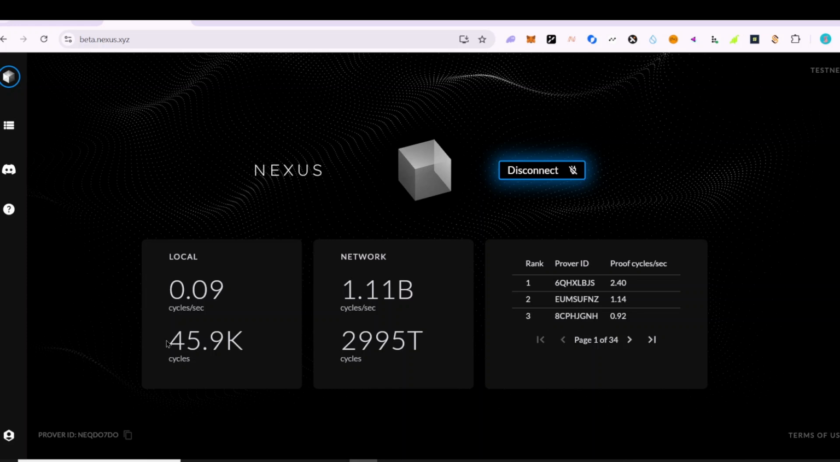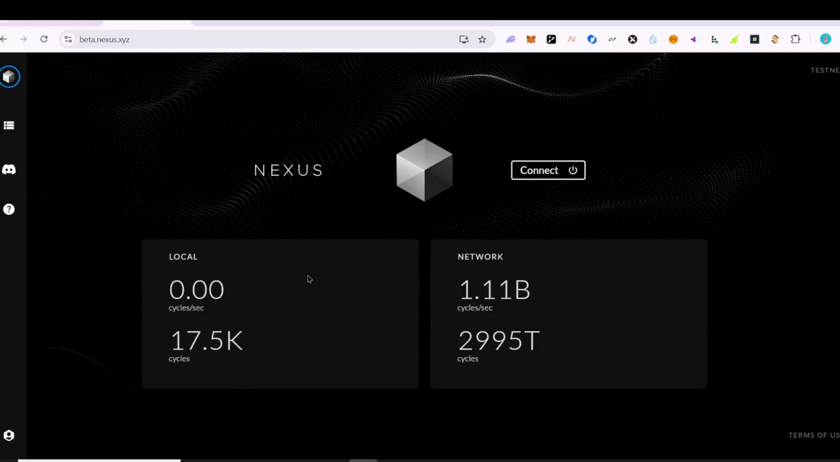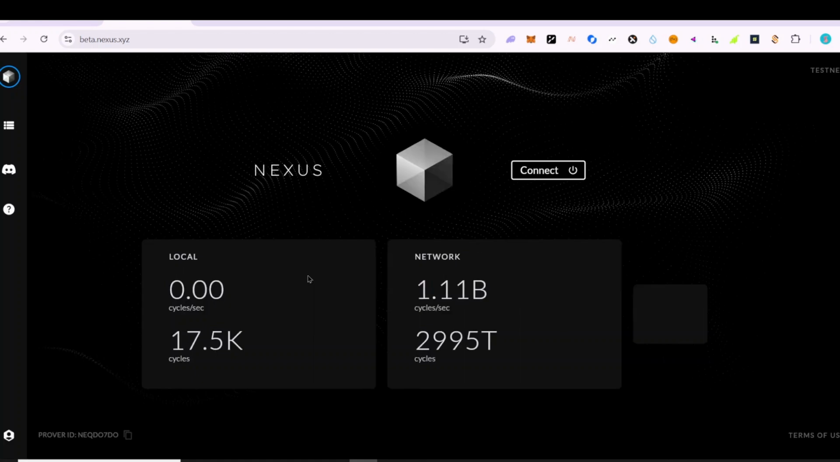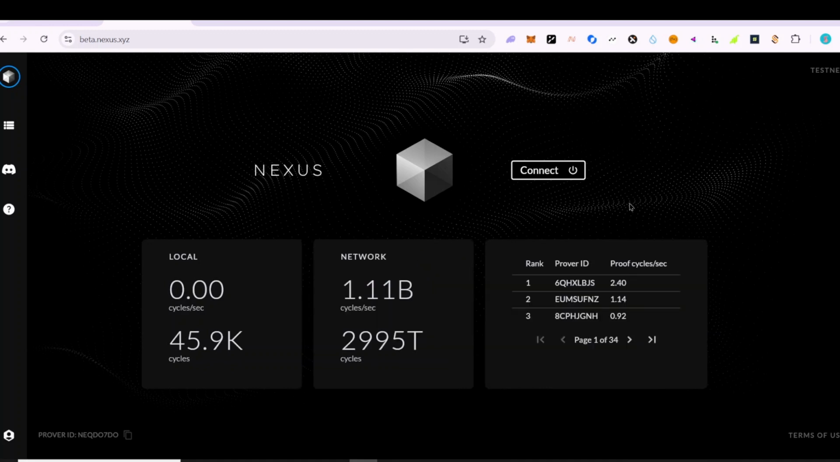What's up, guys? As you can see right here, I have about 45.9 thousand cycles. If you are just using this particular one where you just click on disconnect and connect, you are probably at maybe less than 2,000 cycles at this point. This particular airdrop started, I think, a day ago, because I think we are currently on the second day of the airdrop. So if you are still farming this airdrop, here is how you can increase your cycle.